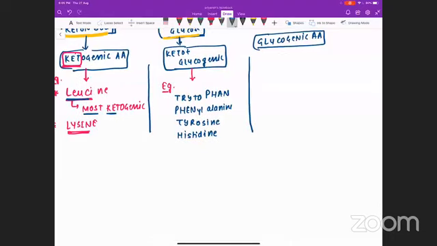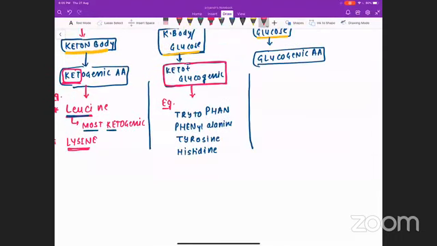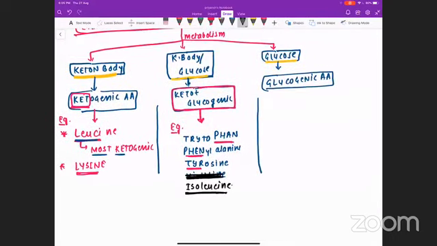Please do not write, just pay attention to this part. What we are discussing is keto plus glucogenic. Now everyone just pay attention for 10-15 seconds. See, keto plus glucogenic is exactly the same as aromatic. There is only one difference. Instead of histidine, there is isoleucine. So this is just a way to remember keto plus glucogenic. So these are keto plus glucogenic.